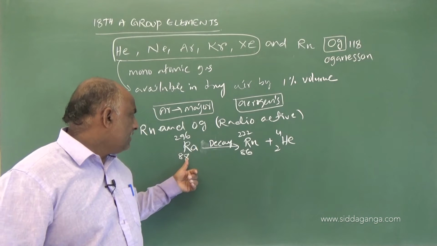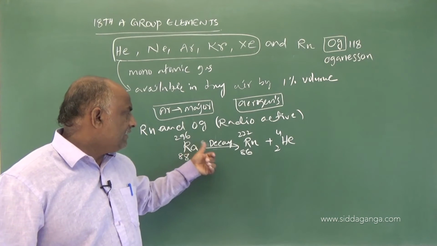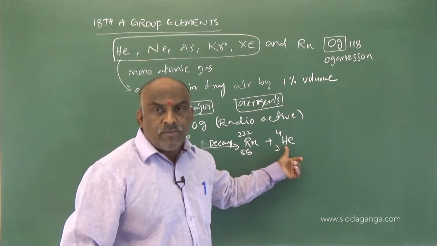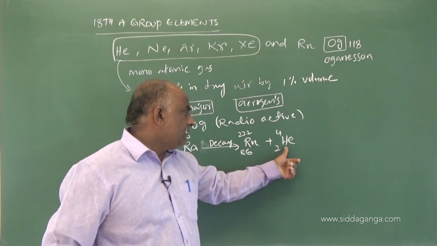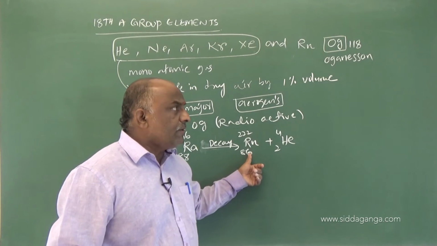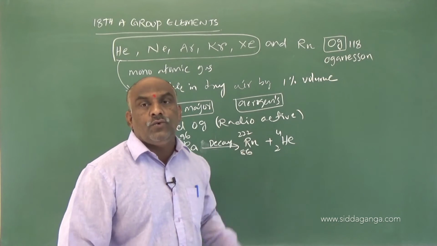Radium has atomic number 88 and mass number 226. When it decays, which particle is emitted? An alpha particle. Then what will you get? Radon. Radon has atomic number 86 and mass number 222.